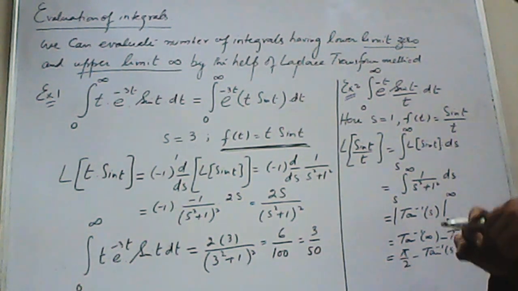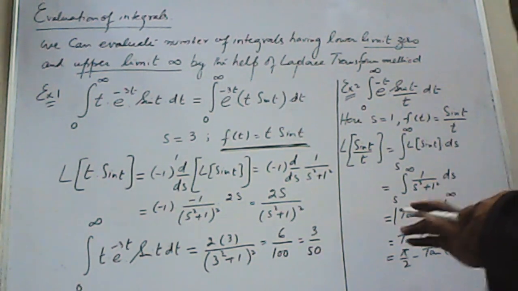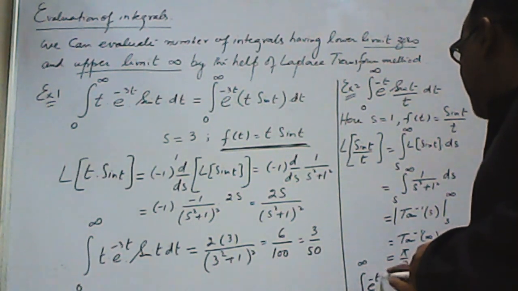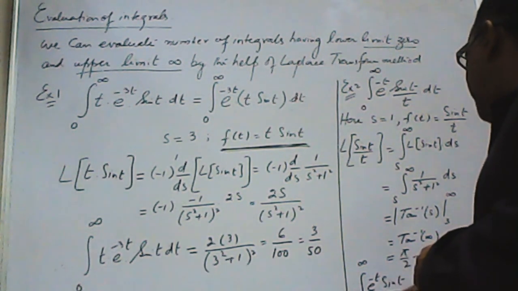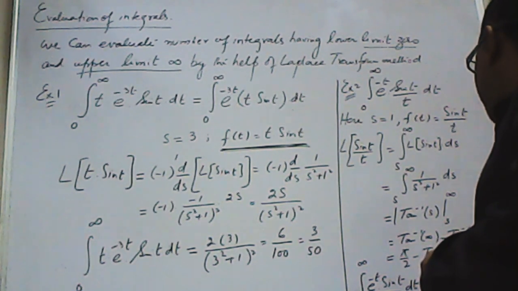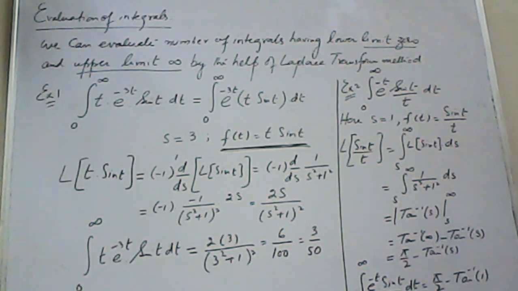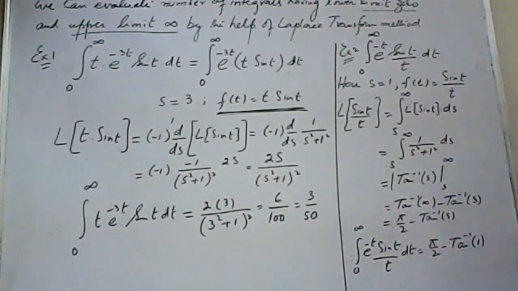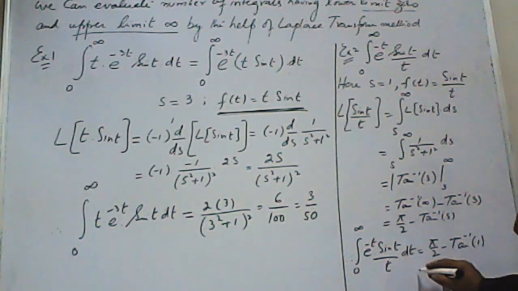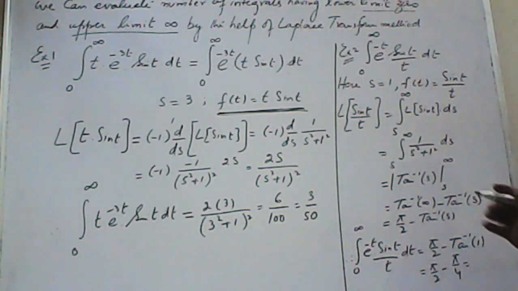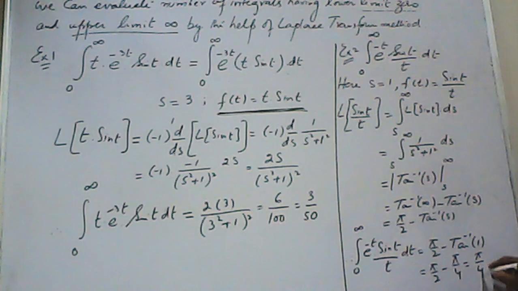So finally what is required is to substitute the value of s. Writing the final step, the integral from 0 to infinity of e^(-t) sin t / t dt will be equal to pi/2 minus tan inverse 1, as the value of s is 1 in this case. So we have pi/2 minus tan inverse 1, which is pi/4. So the final answer will be pi/4.